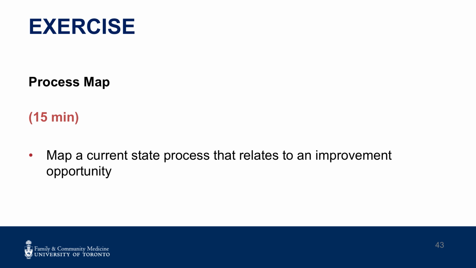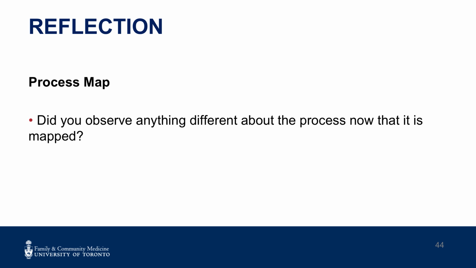Let's apply what we have learned about process mapping to your own QI opportunity in your workbook. Start drawing a process map to define a process that is related to your QI project opportunity. It is helpful to stay focused on the current state versus what we think or would like the future state process to look like. You may wish to pause the video to allow you time to draw a map. Reflection. Process map. Did you observe anything different about the process now that it is mapped?